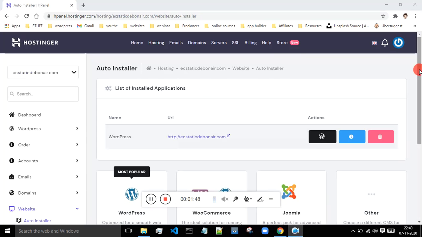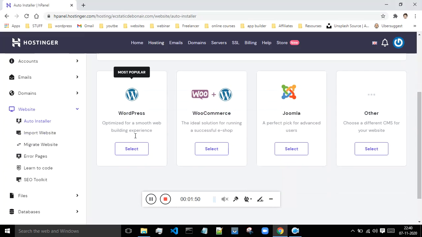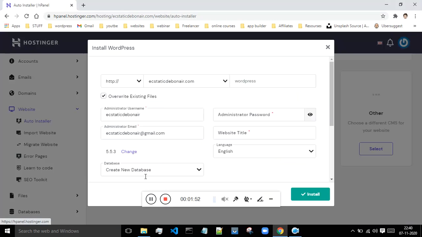Then you'll be taken to this page. Just scroll down and click on this WordPress, and over here you have to select this HTTPS option in order to make your website secure and safe. And after that you will get these options over here.